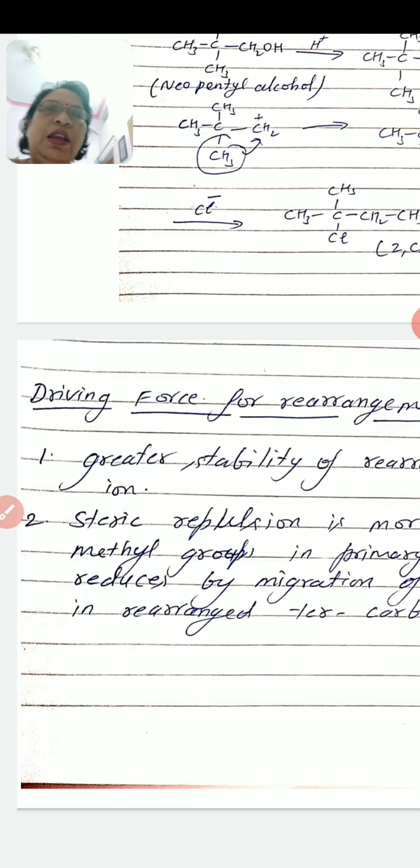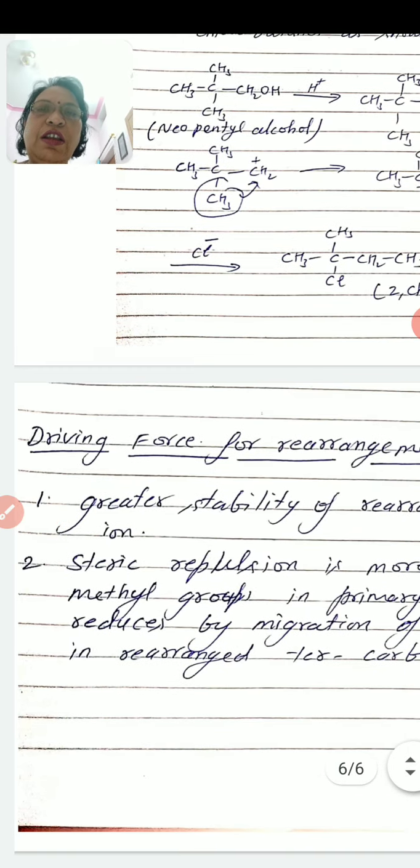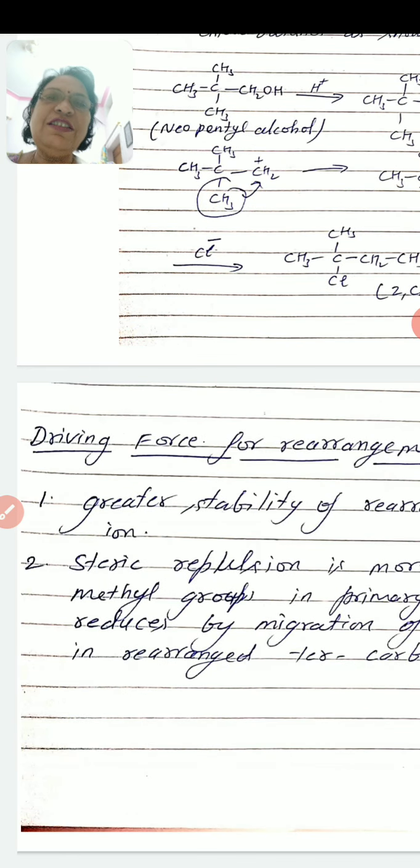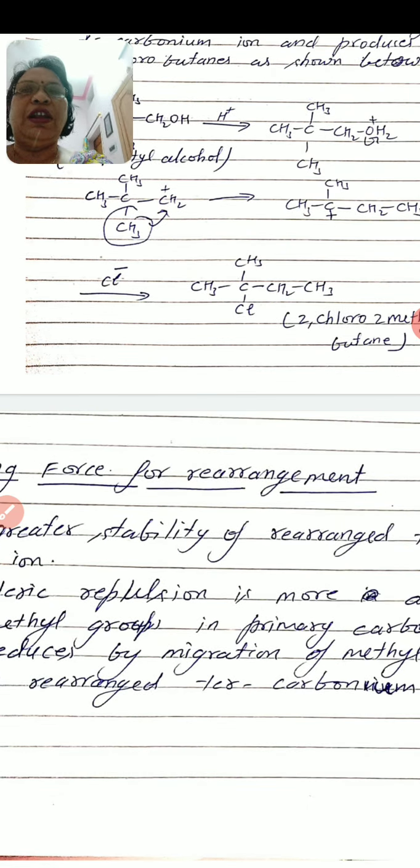Now, what is the driving force in this reaction? Number one, the stability of the rearranged tertiary carbonium ion. As we know, a tertiary carbonium ion is more stable than a primary one, so it prefers the migration of a methyl group to the primary carbonium ion. Second, the steric repulsion is more in the primary carbonium ion.